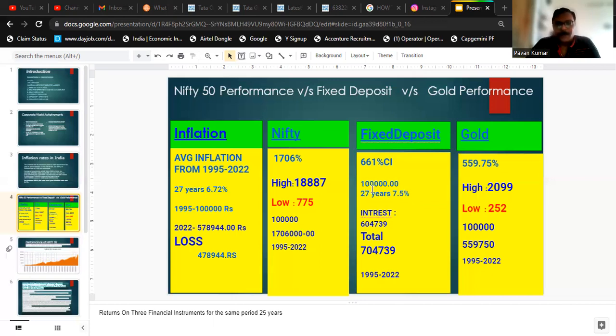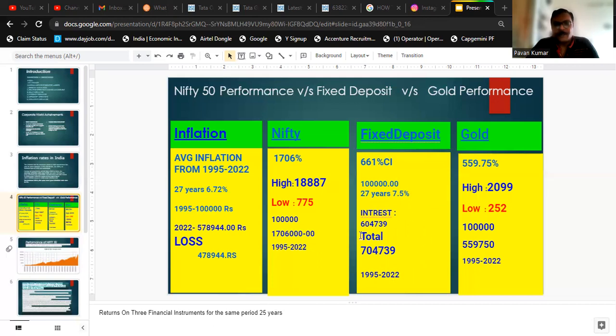For example, if you invested 1 lakh rupees in 1995, that would have become 7 lakh 4,739 rupees, at an average of 7.5%. Even if you compound it, it will become 7 lakh 4,739 rupees.